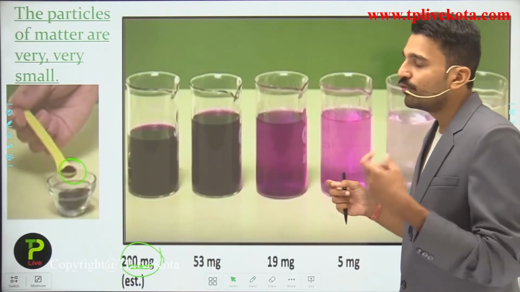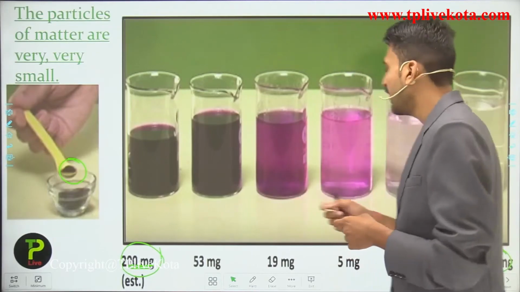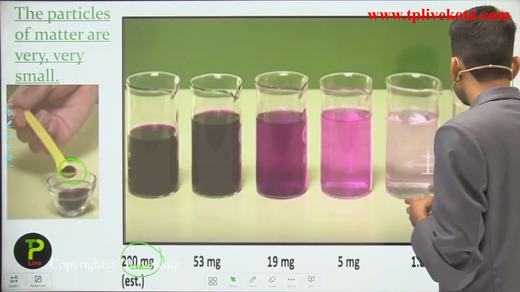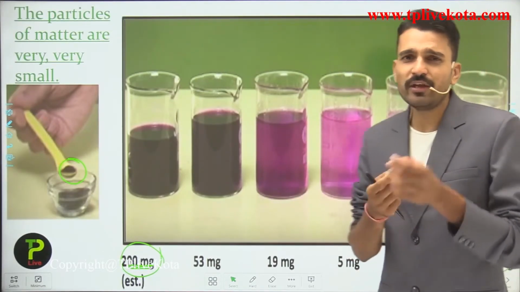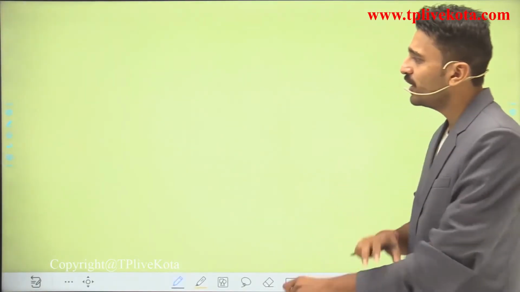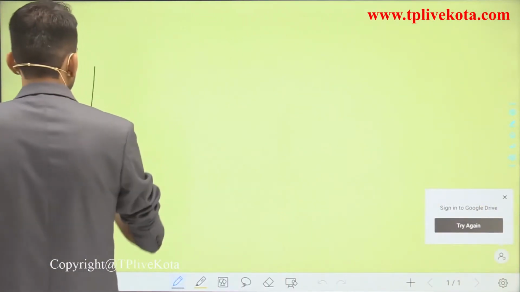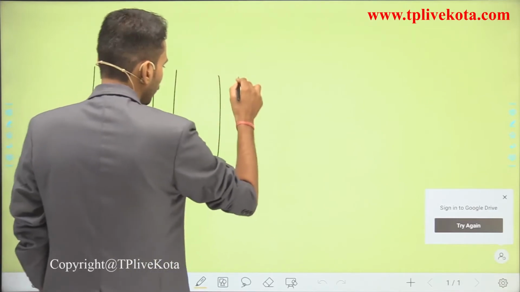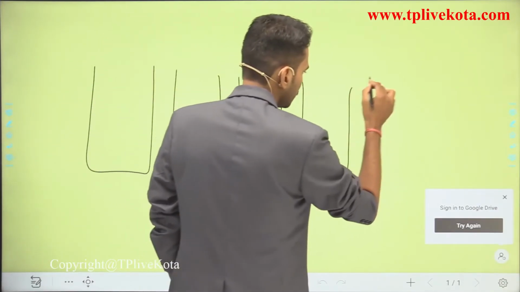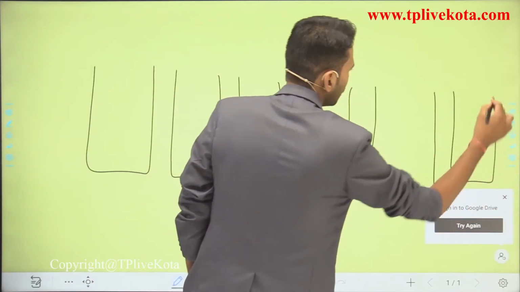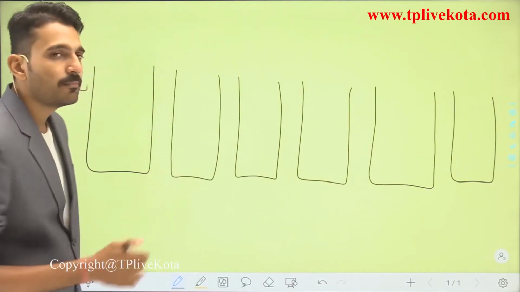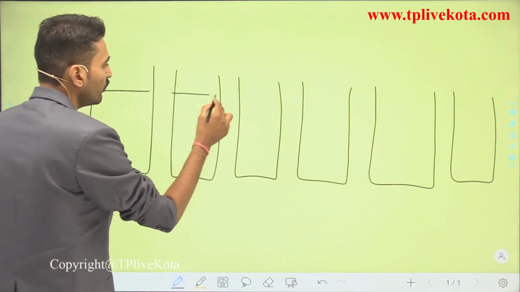So moving into another experiment to understand how the particles are very small in nature. Here you see students, if I am having these particular types of beakers, these are different beakers which contain an equal amount of water.